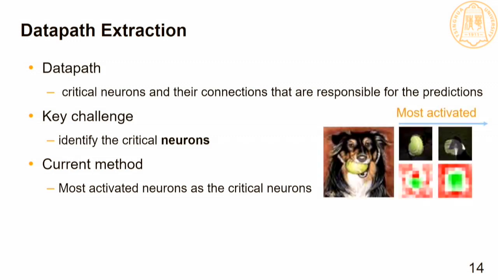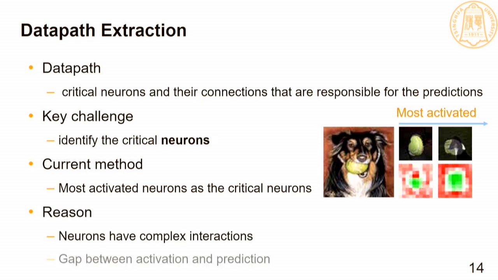For example, the figure shows the top 2 critical neurons found by such a method for a sheepdog image. The most highly activated neuron learns to detect a baseball, while the second highly activated neuron learns to detect the head of a dog, which is indeed critical for classifying a sheepdog. This phenomenon results from the complex interactions among neurons and the highly nonlinear functions that are used for generating the final prediction from activations of neurons. Therefore, the critical neurons in data paths are the neurons that highly contributed to the final prediction.